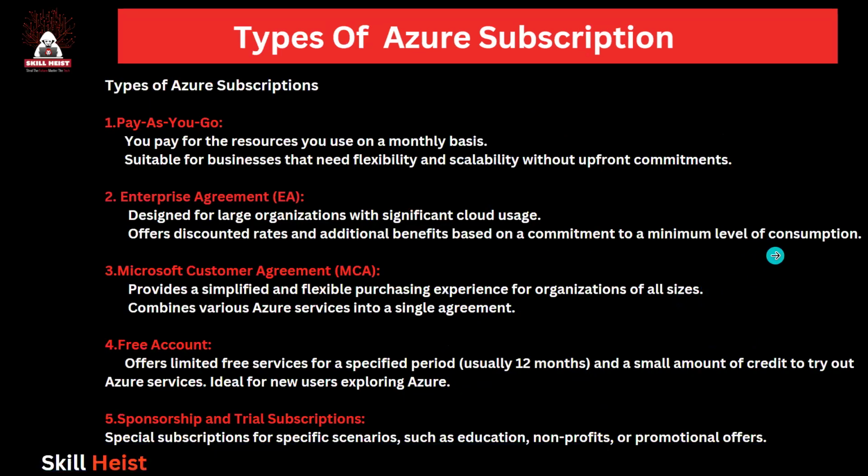Okay. So how many types of subscription are basically there in Azure? So the first is pay as you go. So as we already discussed, what pay as you go is. The services that you are going to use, you just have to pay for that. Nothing else. If you are using Azure Data Factory only and you are using Data Lake only, so you have to pay only for that much. Okay, for nothing else you have to pay.